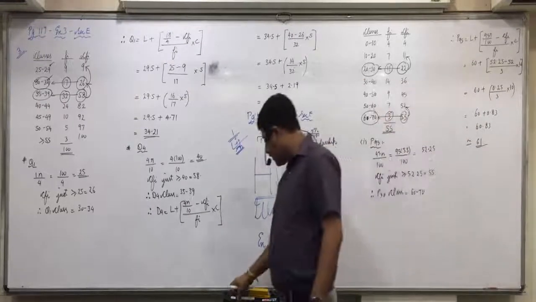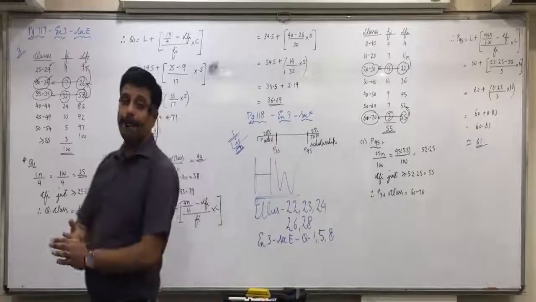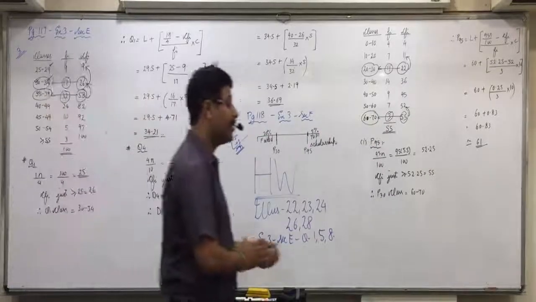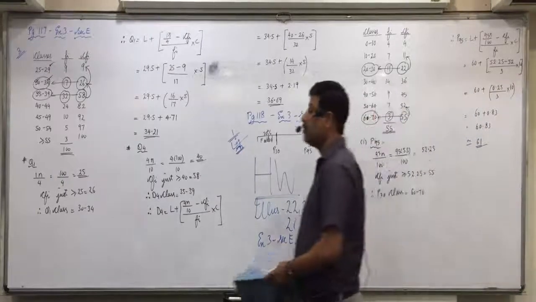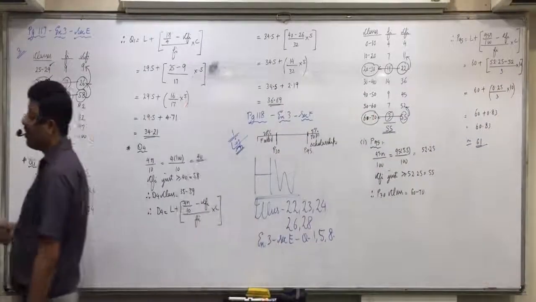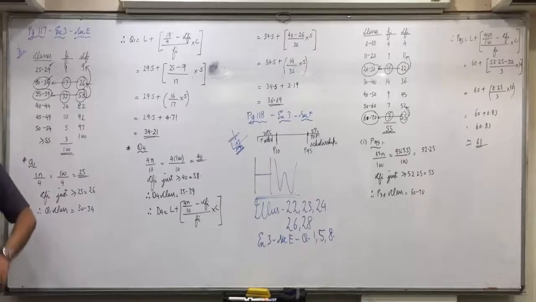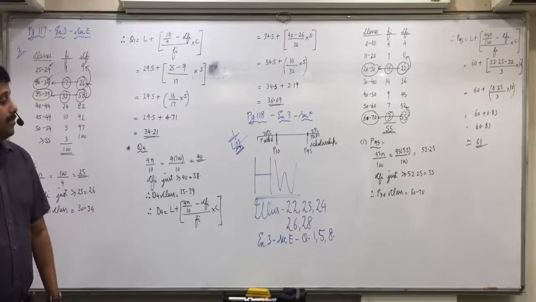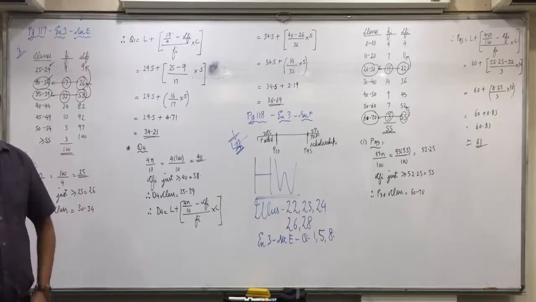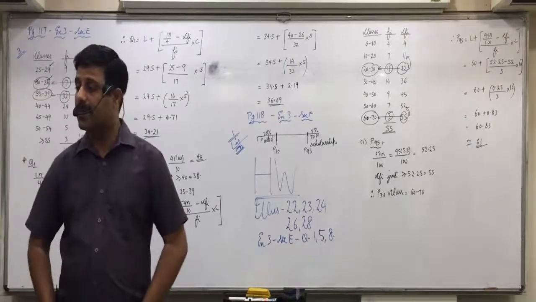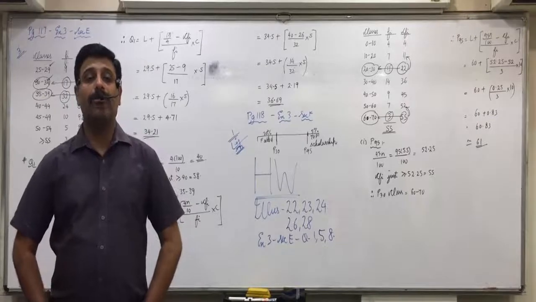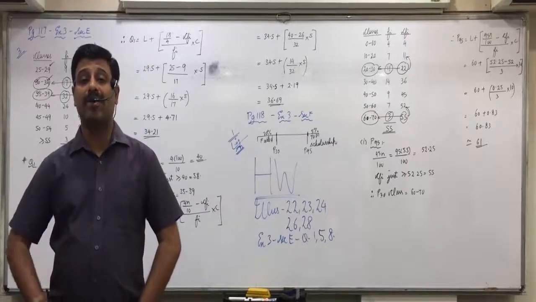Understood this, everyone? Thus, the lowest marks of the top 5% students getting the scholarship is 61.